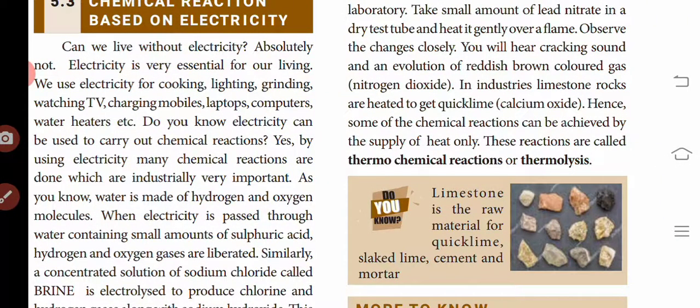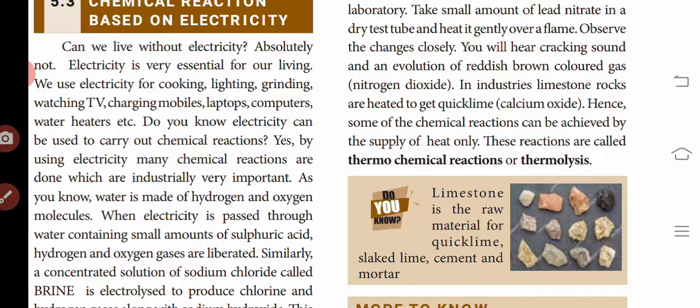Electricity can carry out chemical reactions. Electricity is also a type of energy. Pure copper is extracted using electricity, and various purification methods rely on electricity. On an industrial scale, chlorine is produced by a chemical reaction driven by electricity.